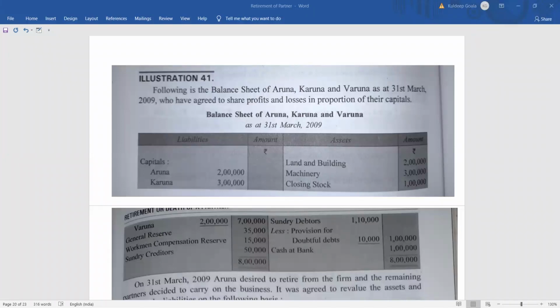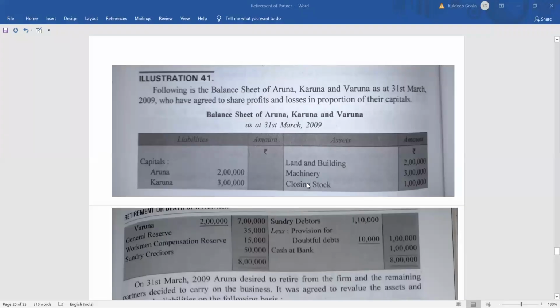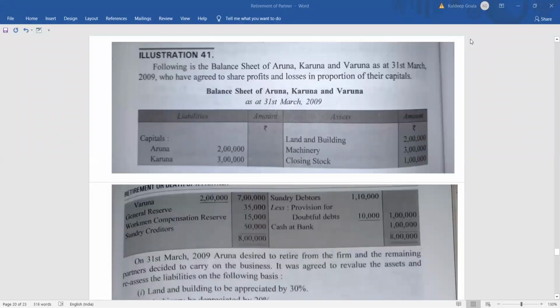So in illustration number 41, as we can see in this particular question, what is given here is the balance sheet of Aruna, Karuna and Varuna. Aruna, Karuna and Varuna are partners, and they were sharing the profits and losses in the proportion of their capital.